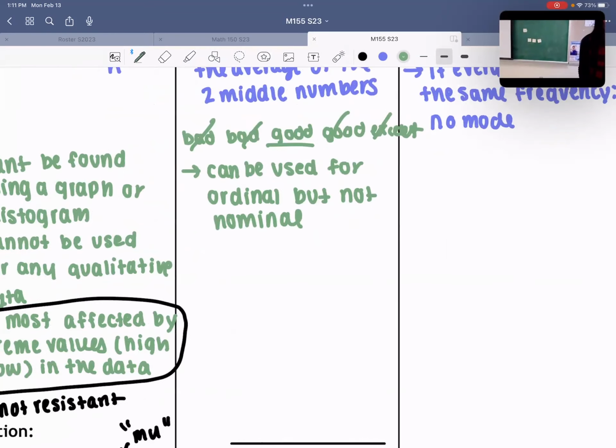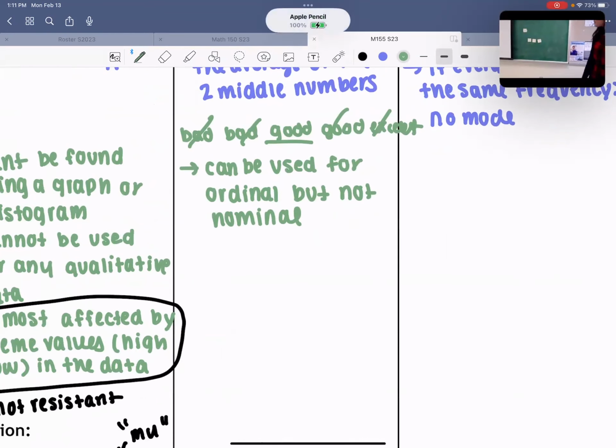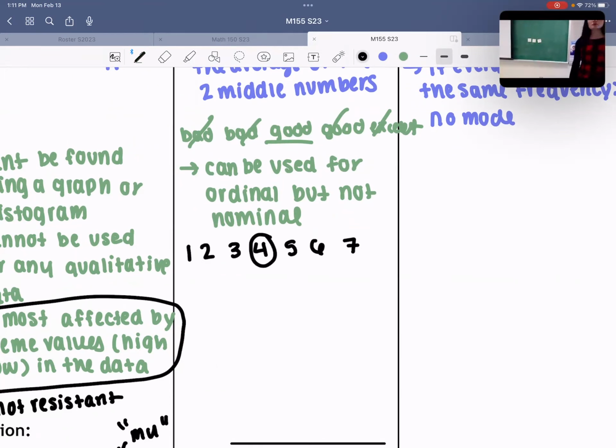Let's go down to the median. Under median, I have one more thing. It says that the median is not affected much by extreme values in a data set. So it's kind of the opposite of the mean, okay? Let me give you a set of numbers: 1, 2, 3, 4, 5, 6, 7. If I had this set of numbers, I could find the median. It's literally just 4, right?